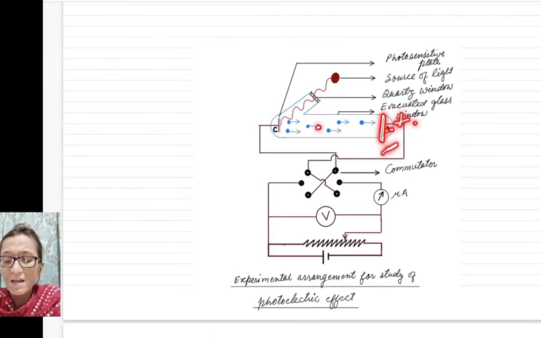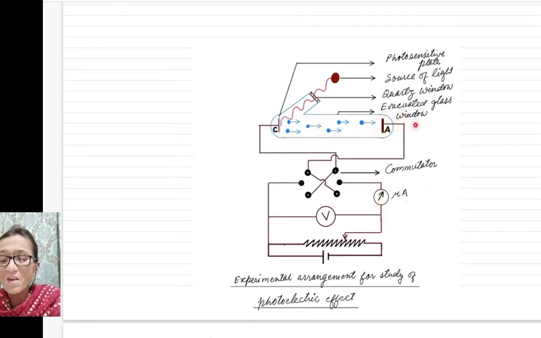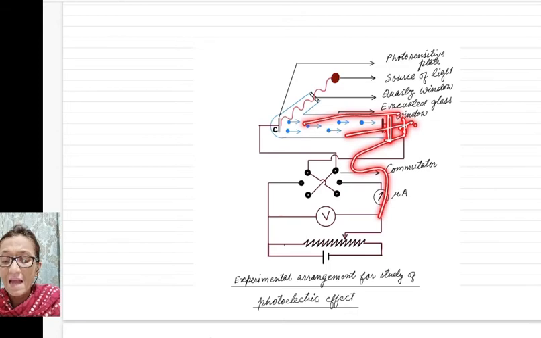If this potential is small, then a small number of electrons will be attracted and a small number of electrons will go in the outer circuit through the emitter, and the current will be small. But if you increase the accelerating positive potential on the anode, it will attract more electrons, more electrons will go in the outer circuit, and the current will be large.